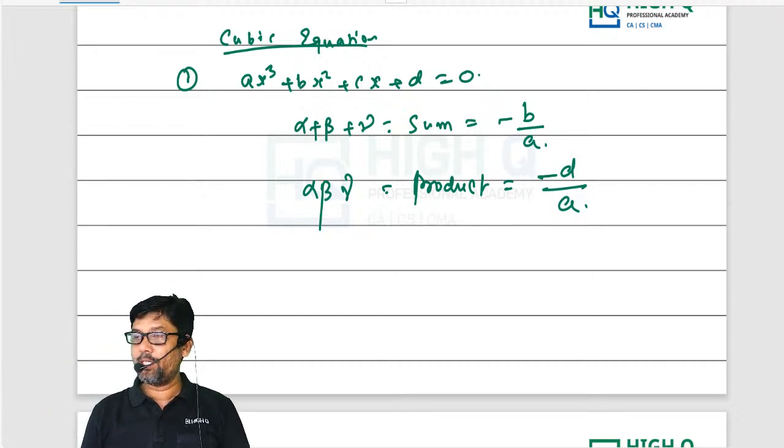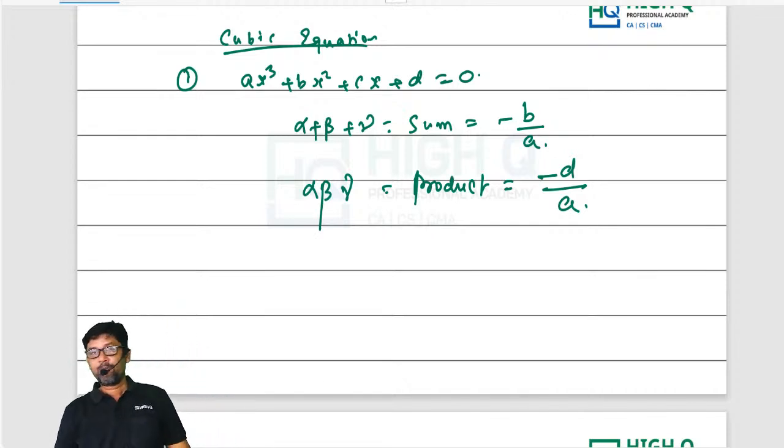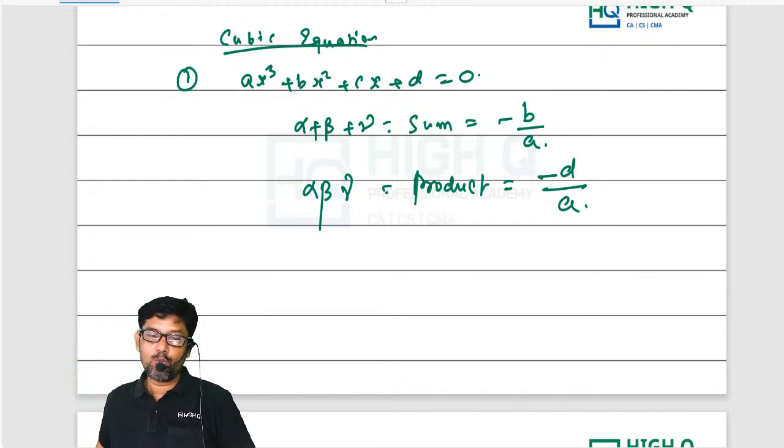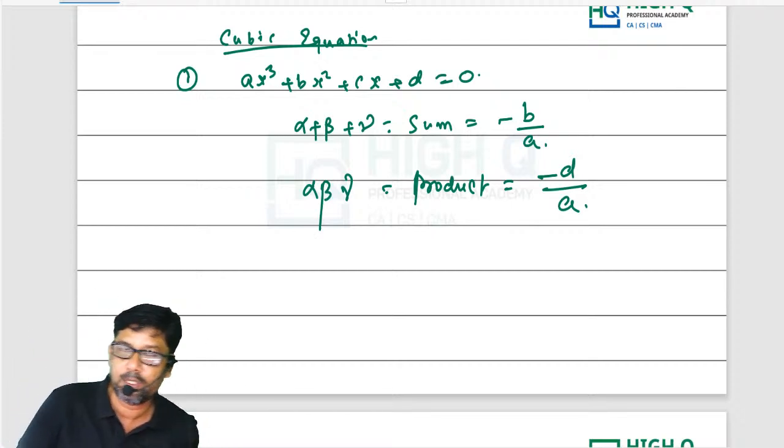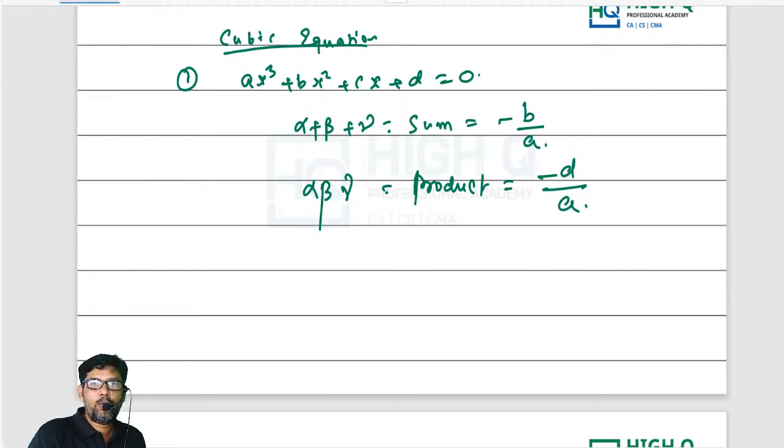Sir, what is the advantage of remembering this, sir? See, sometimes they ask you to find out roots of the cubic equation. Many of them are following synthetic division and all. What I'm saying is no need to follow synthetic division. From the given cubic equation you can find out the sum of roots and the product of roots. From the options you take, add the three roots and multiply the three roots. Whichever satisfies the condition, that is our answer, my dear.